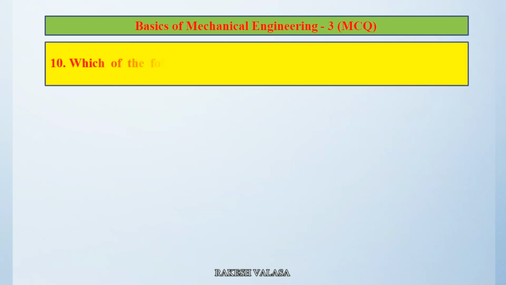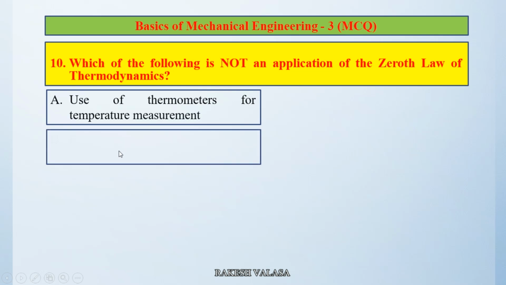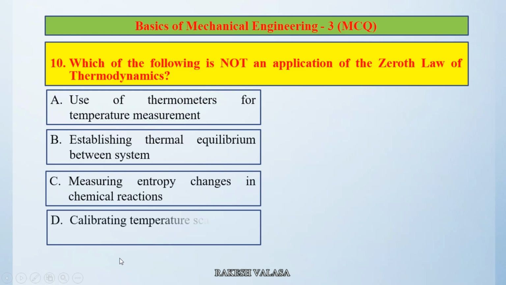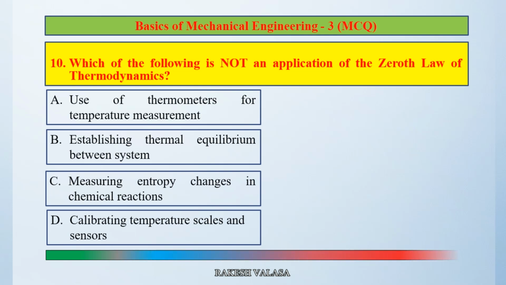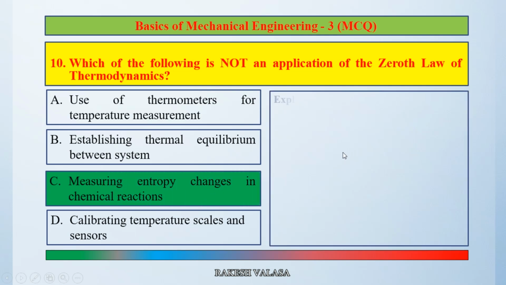Question number 10. Which of the following is not an application of the zeroth law of thermodynamics? Option A, use of thermometers for temperature measurement. Option B, establishing thermal equilibrium between systems. Option C, measuring entropy changes in chemical reactions. Option D, calibrating temperature scales and sensors. The correct answer is option C, measuring entropy changes in chemical reactions. Let us see the explanation.